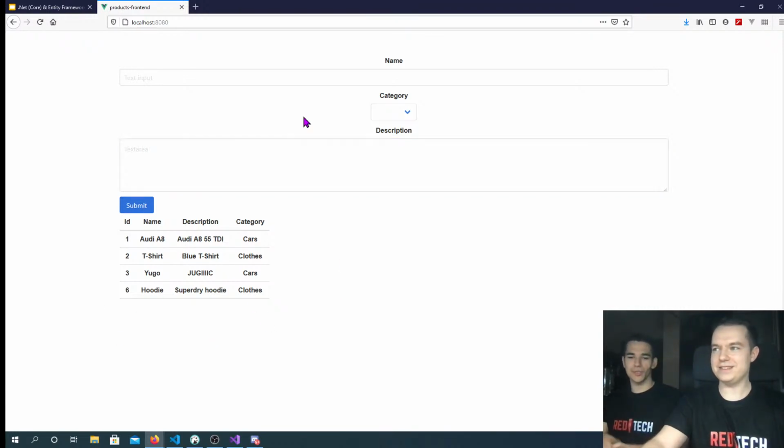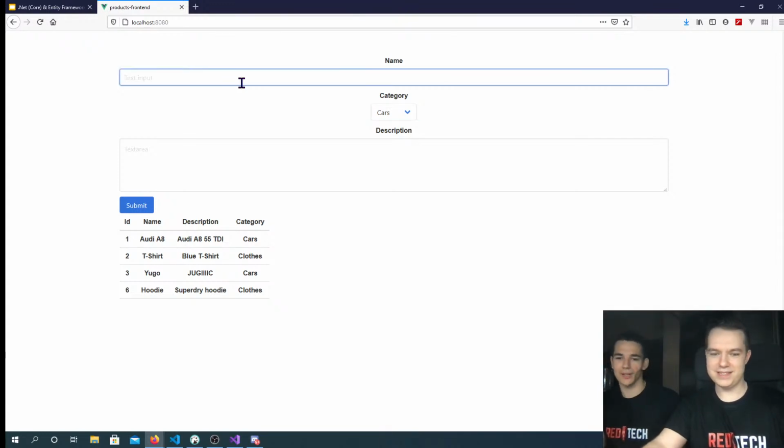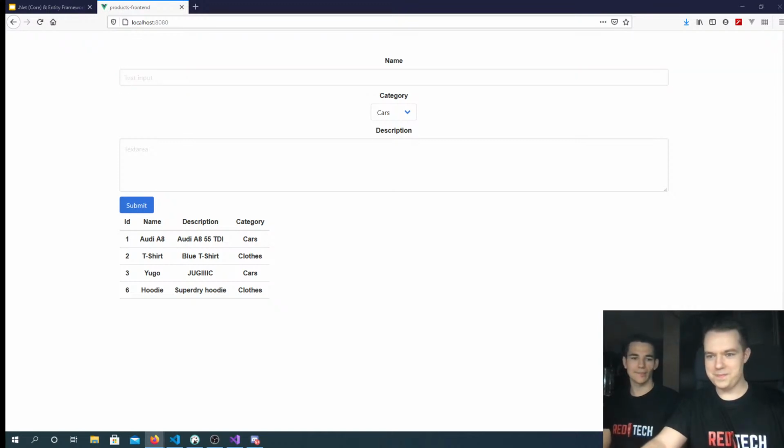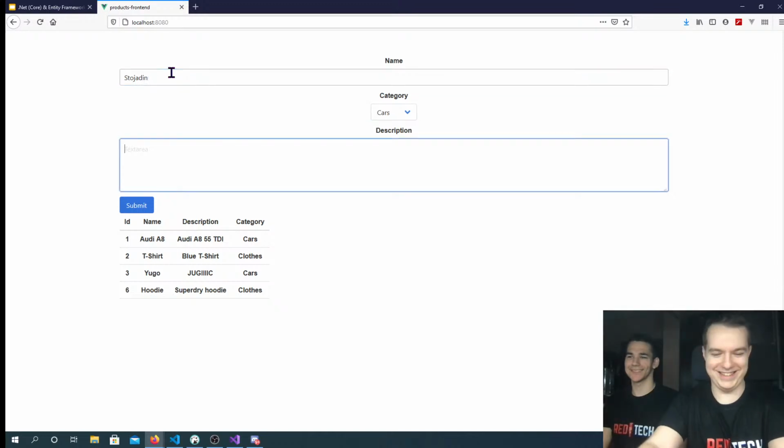Just so you know, this is a live event, so we want your interaction with us. If anybody has a favorite car, please type something in chat. We have a bit of a delay, so we'll wait to see, probably 5 or 10 seconds. Does anybody have a favorite car? We want to enter something just so that we can show you that this actually works. Anybody there? I don't see anyone in the live chat. Nobody. Okay, we'll do it on our own. Write a car. My favorite one is the